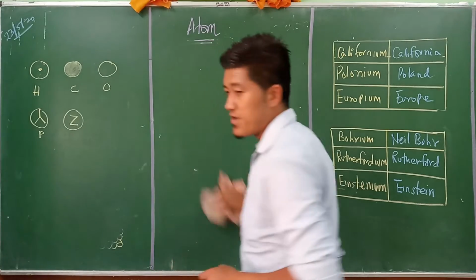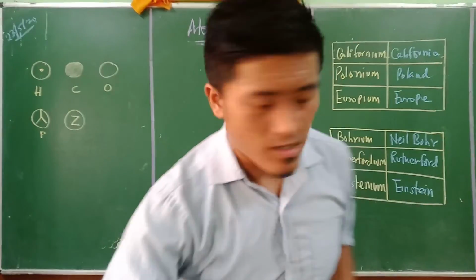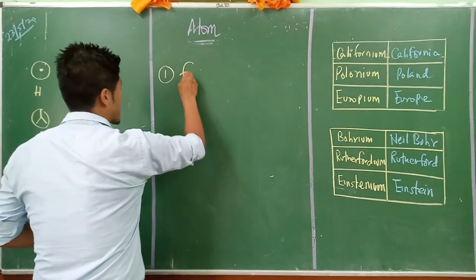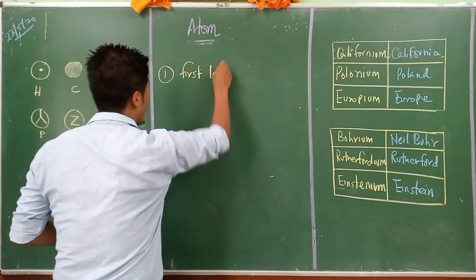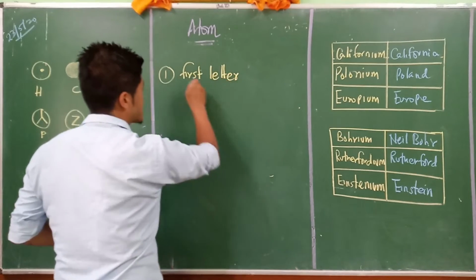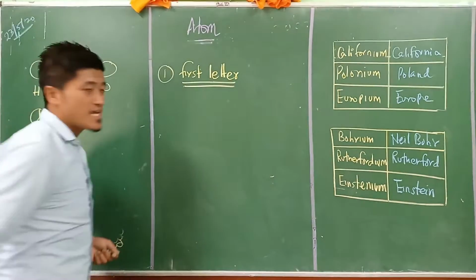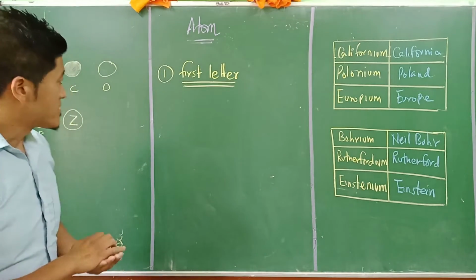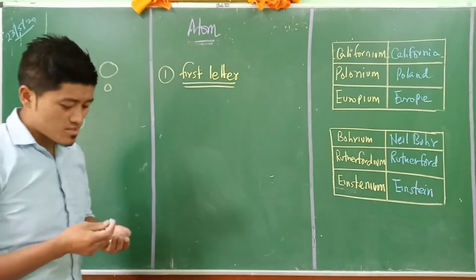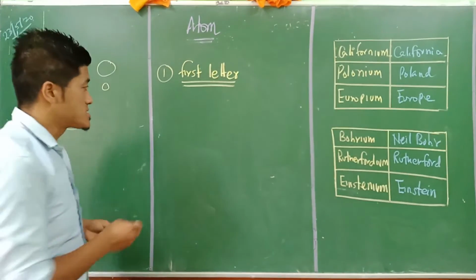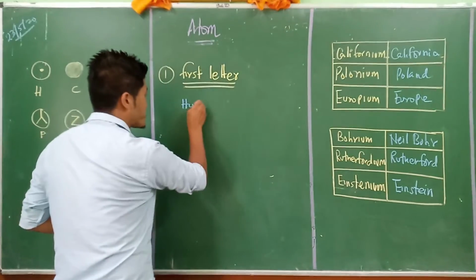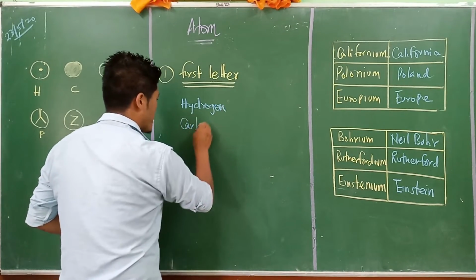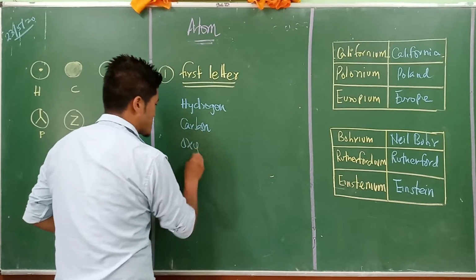So this was not convenient. What the scientists tried to do was, first, there are 4 ways. The scientists adopted 4 different methods by which they could name the elements. The first rule is the first letter. For example, hydrogen, carbon, and third was oxygen.